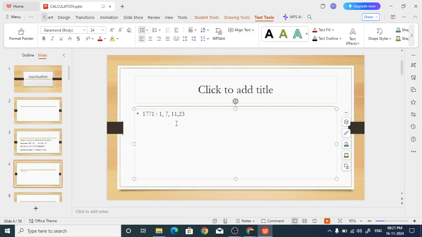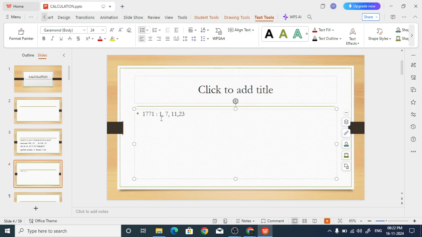Without any remainder, is it divisible by 23? Yes, you get 77. So 23 also divides it. So these are the factors: 1, 7, 11, 23.